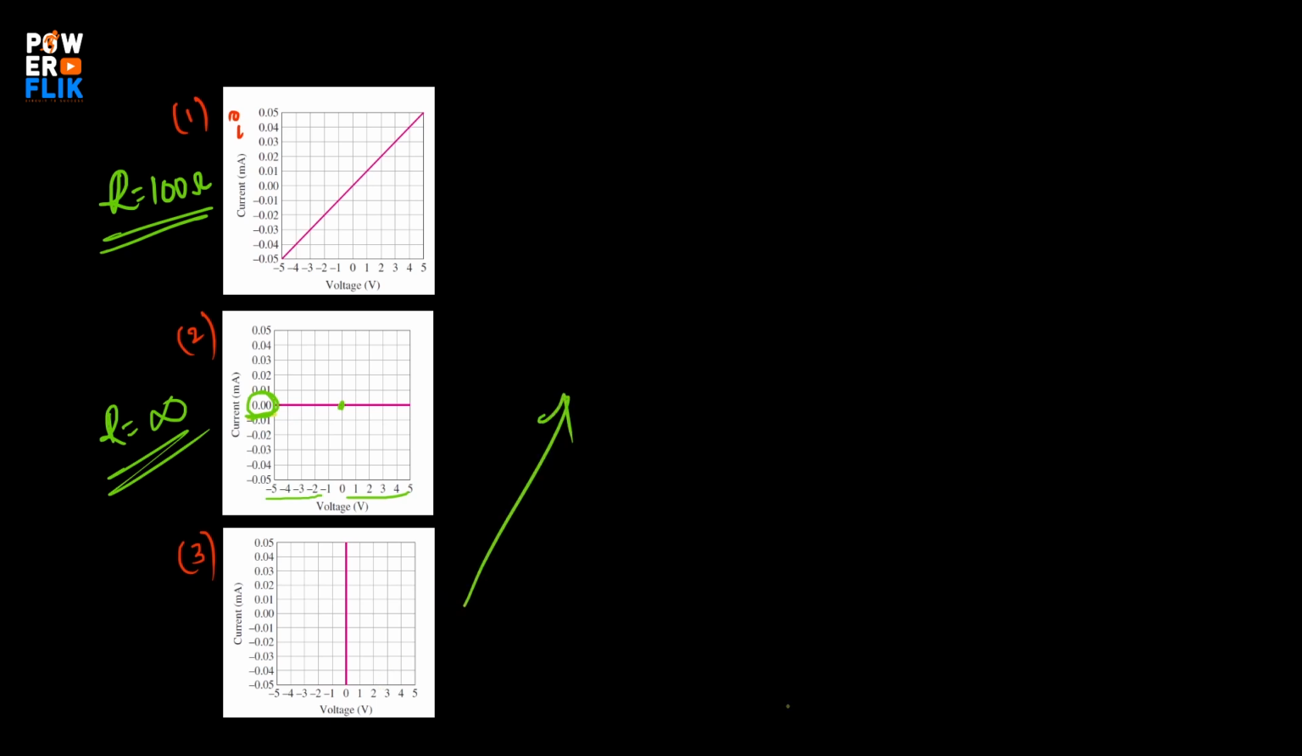Third plot. Coming to the third plot, it is very clear that, sorry, V is equals to 0, right? So V is equals to 0. At this point, I is equals to 0. Only at this point I equals 0, but at others, I is not equals to 0.